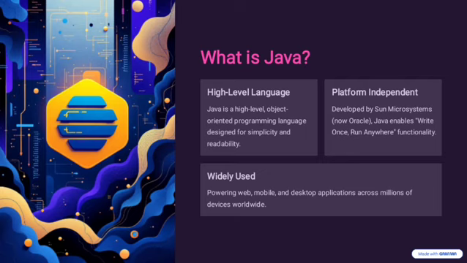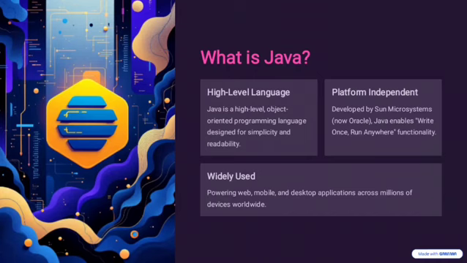Next, Java is platform independent. That is, it follows write once, run everywhere policy. Java is developed by Sun Microsystems. Java programs are compiled into bytecode. Bytecode runs on Java Virtual Machine, that is JVM. In the sense, we can write the program on Windows and we can run that program on Linux or Mac without any changes. So it is called platform independent.